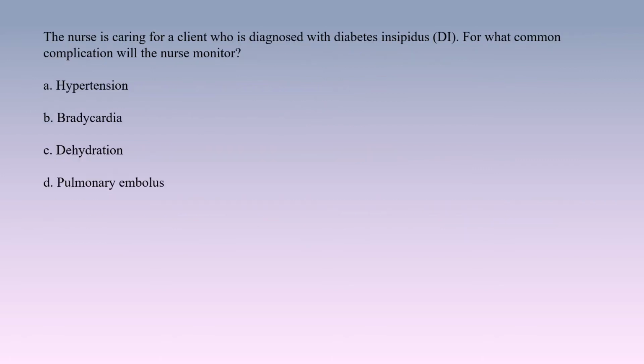The nurse is caring for a client who is diagnosed with diabetes insipidus, DI. For what common complication will the nurse monitor? A. Hypertension. B. Bradycardia. C. Dehydration. D. Pulmonary embolus.